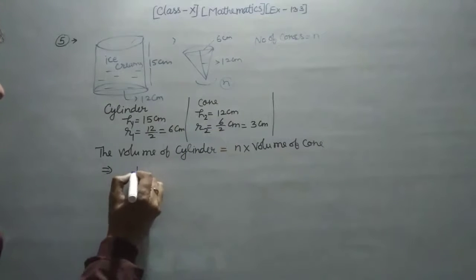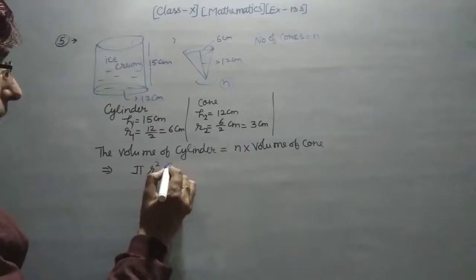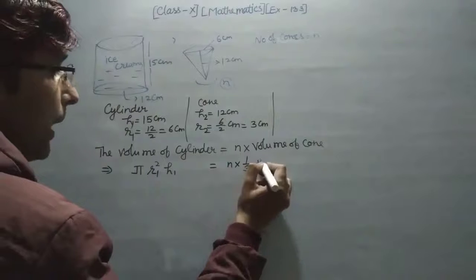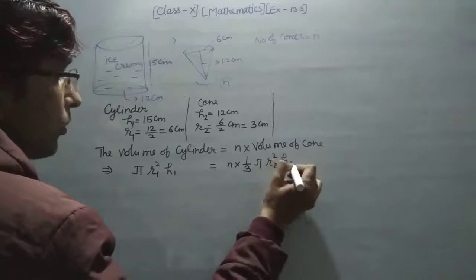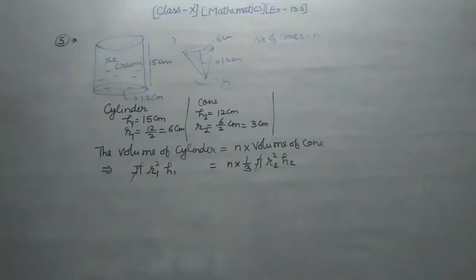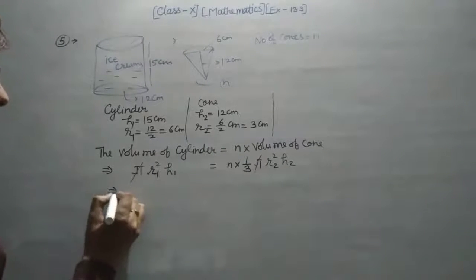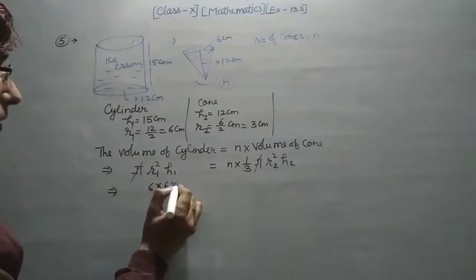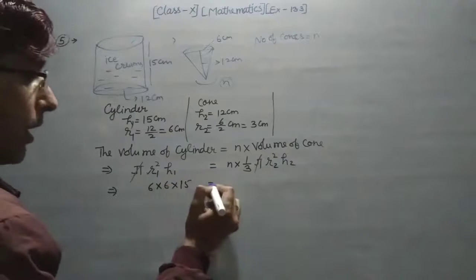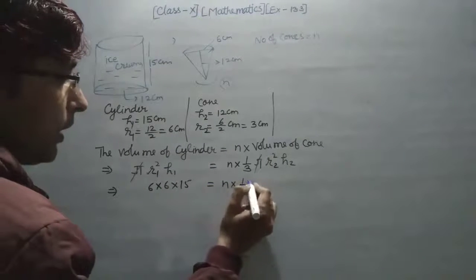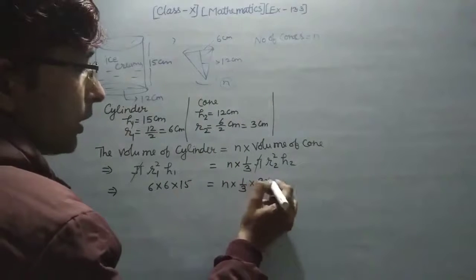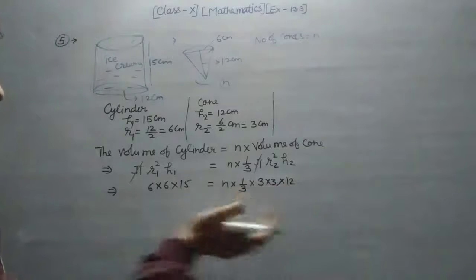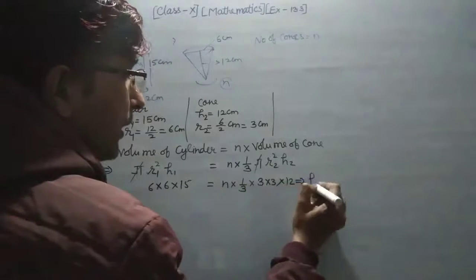Now put the formula: pi R1 square H1 is equal to n into 1 upon 3 pi R2 square H2. Now cut pi with pi. Now put the values and solve. R1 is equal to 6, so 6 into 6, H1 is equal to 15. Now it is equal to n into 1 upon 3 into R2 is equal to 3, so 3 into 3, and H2 is equal to 12.